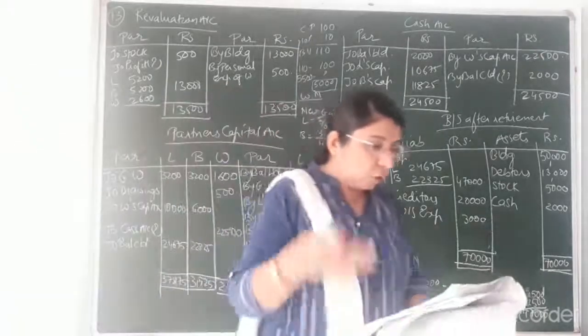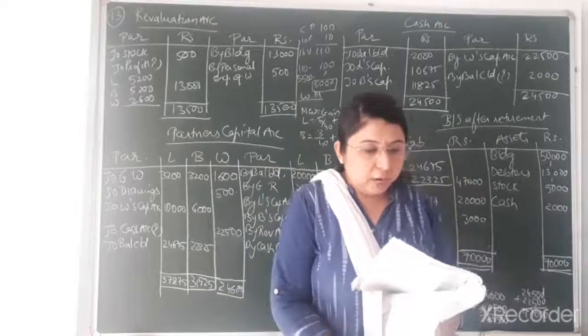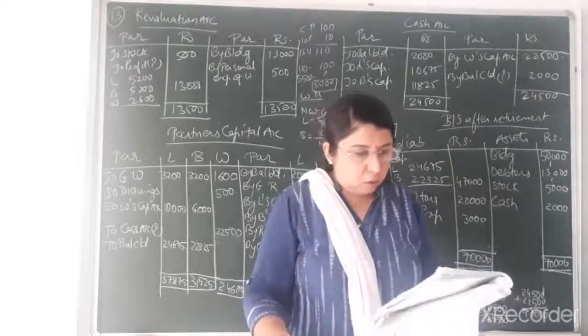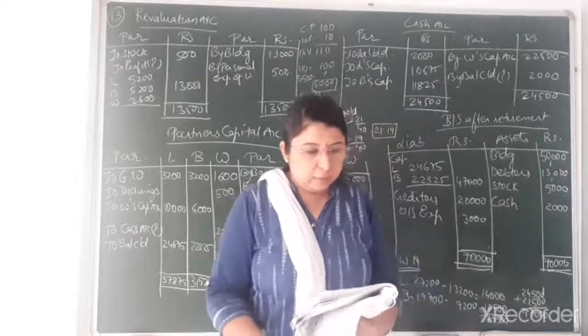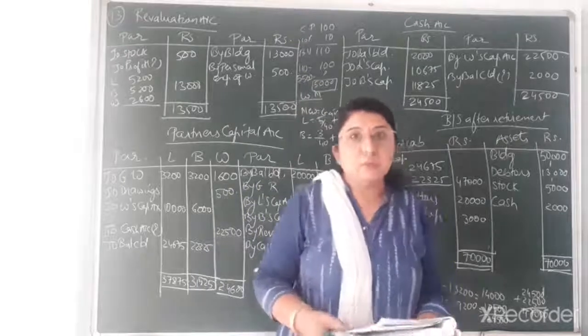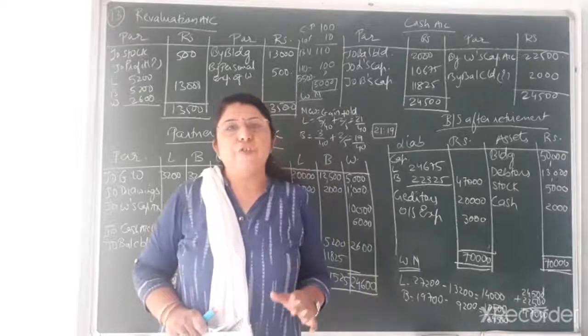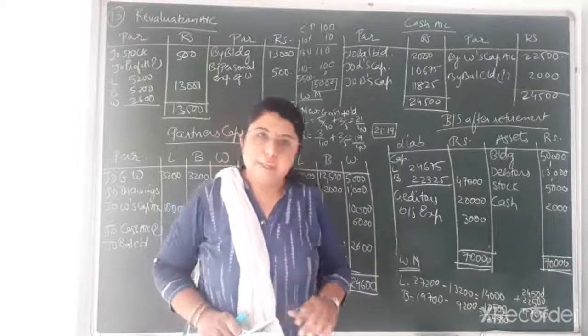Now the fourth adjustment that is given to you is of goodwill. Goodwill of the firm is valued at rupees 80,000. Now what is the value of goodwill that is given to you? That is rupees 80,000. This is the goodwill of the entire firm. Out of that we have to find the share of goodwill of the retiring partner.